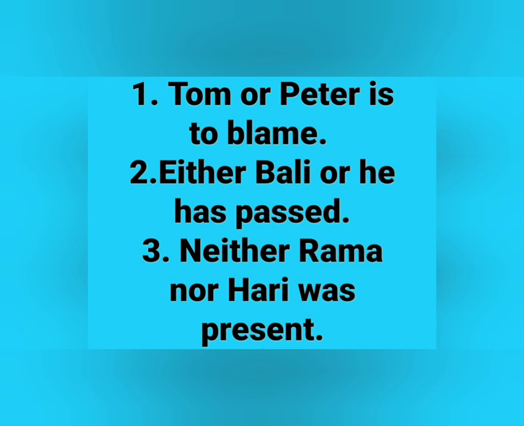Next, neither Rama nor Hari was present. Here we have two subjects, Rama and Hari, and both are connected with neither and nor. So we use here singular verb was. So the answer is neither Rama nor Hari was present.